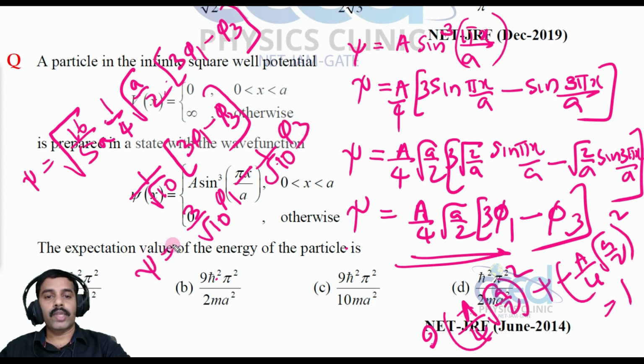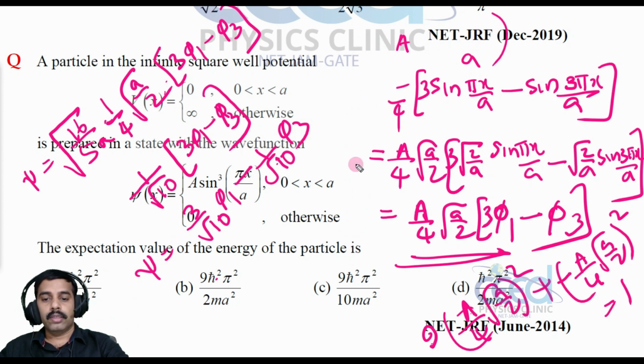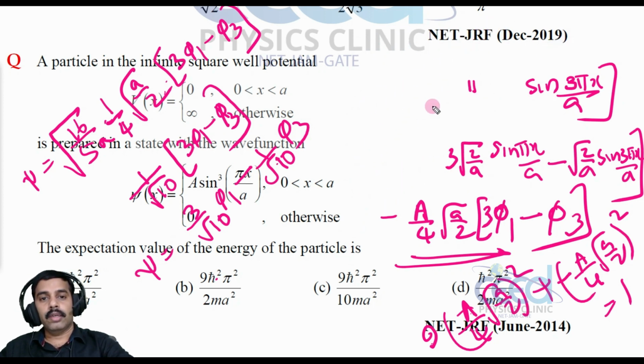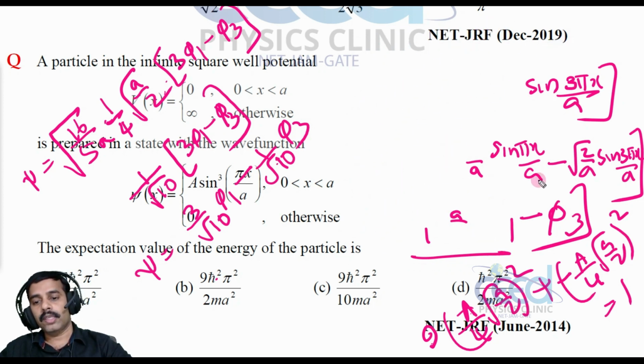Now we need to solve for the expectation of energy. What is the expectation of energy? The expectation of energy is equal to P1 E1 plus P3 E3.